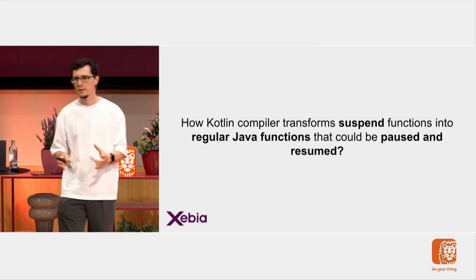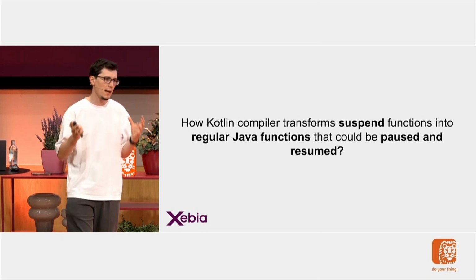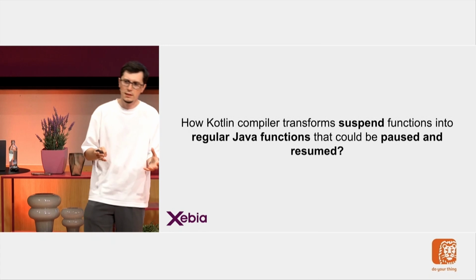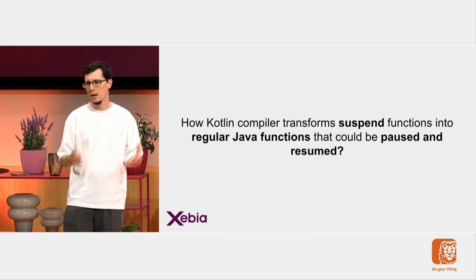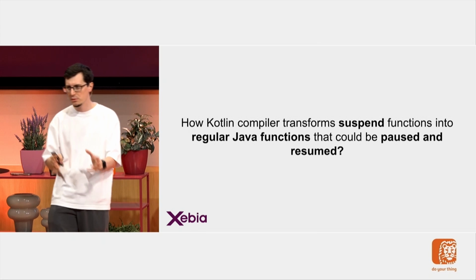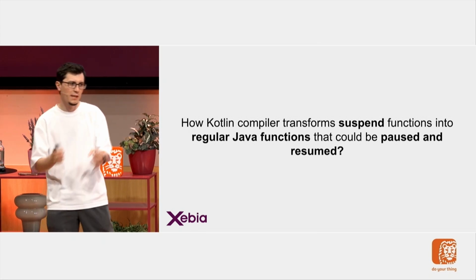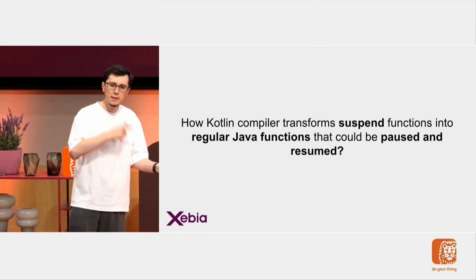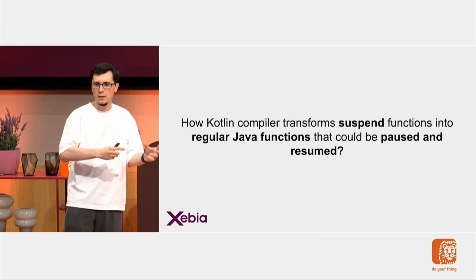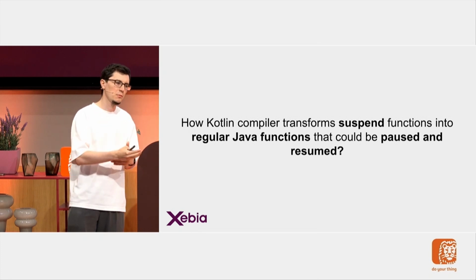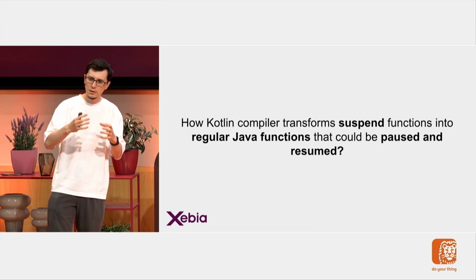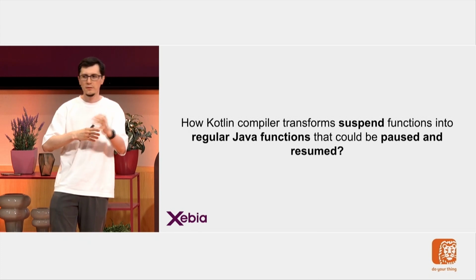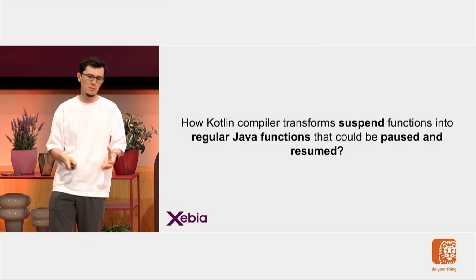So the question is, the JVM doesn't have any notion of suspend functions, right? JVM doesn't have any notion of pausing functions. So how could this be done? How does the Kotlin compiler transform our suspend functions into regular Java functions that could be executed, paused and resumed? Because this is what we have seen, right? The function is paused twice and then resumed twice. So how could this happen?